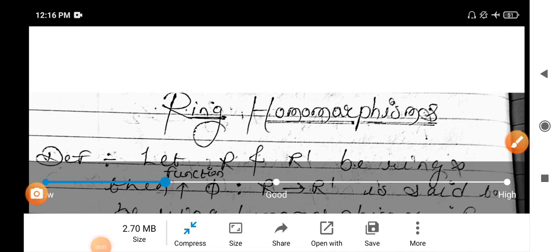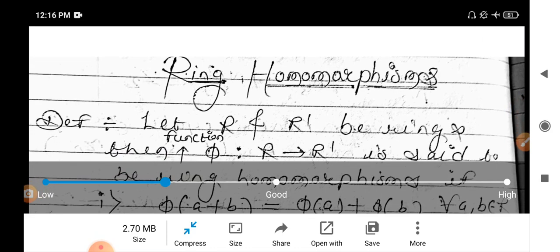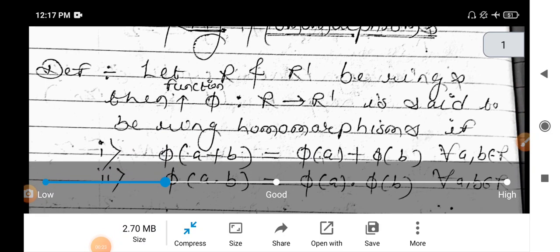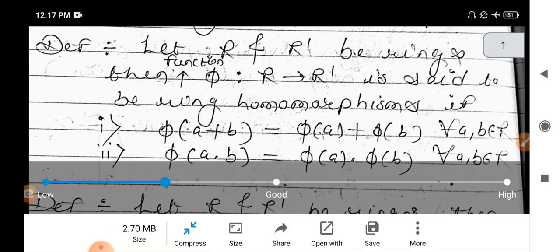In the next lecture of ring theory, we start with the previous sum concept and corresponding ring homomorphism in the quotient ring R over I. For this purpose, we first revise the definition of ring homomorphism. We already did that definition, that is, let R and R dash be rings, then phi from R to R dash is said to be a ring homomorphism if phi of A plus B is the same as phi of A plus phi of B, and phi of A into B is equal to phi of A into phi of B for every A, B in R. It is the definition of ring homomorphism.